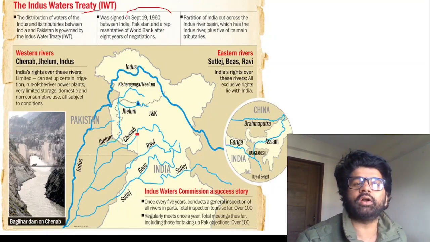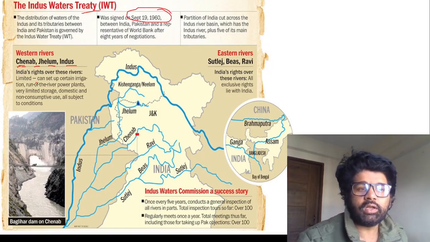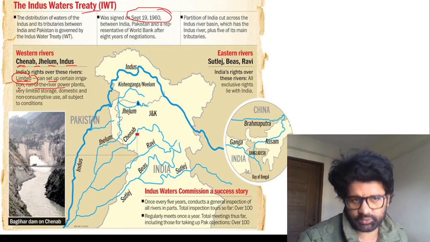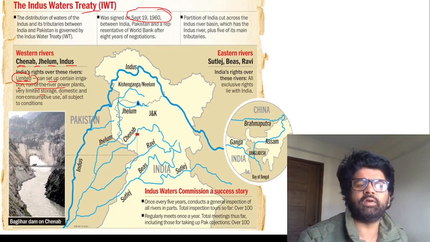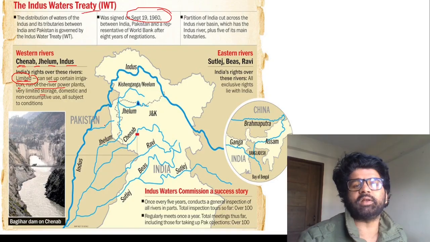Indus Water Treaty brokered in 1960. So Pakistan has major access over these rivers, Chenab, Jhelum, and Indus. India has limited rights. Remember, it's not like India does not have rights. They have certain rights. They can do irrigation, a certain portion, run of the river plants, which we have made, Kishan Ganga and Ratle, very limited storage. Most of the water will be used by Pakistan.